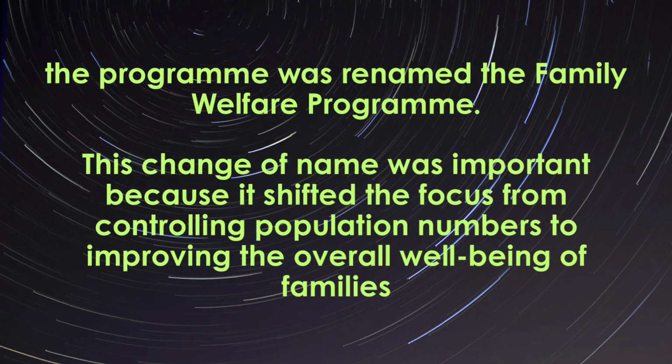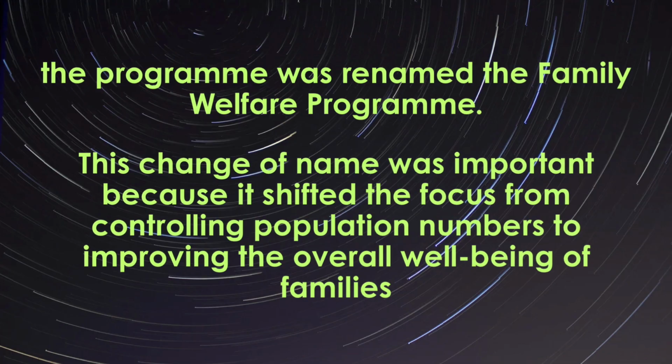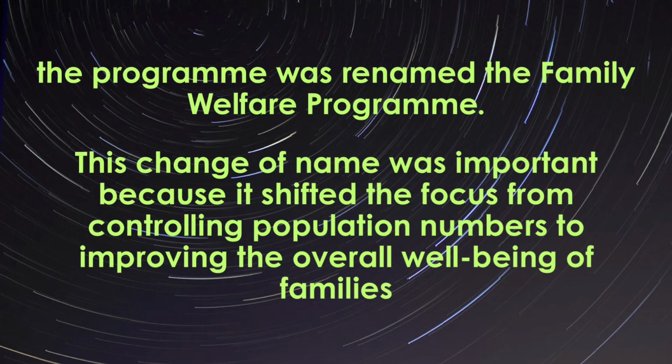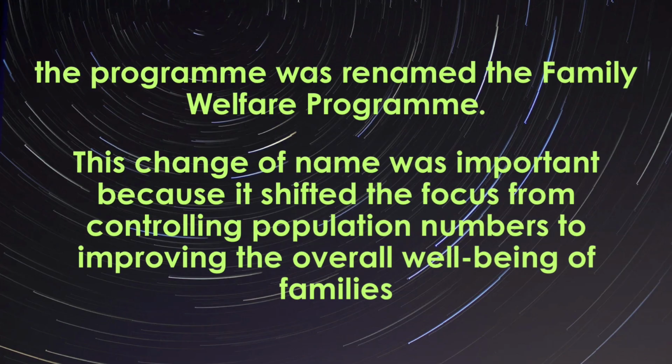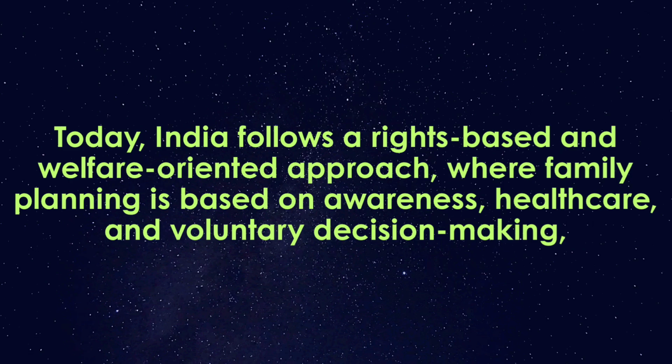This change of name was important because it shifted the focus from controlling population numbers to improving the overall well-being of families. The approach became voluntary and welfare oriented. Today, India follows a rights based and welfare oriented approach where family planning is based on awareness, healthcare, and voluntary decision making, which is essential for building a healthy and educated population.